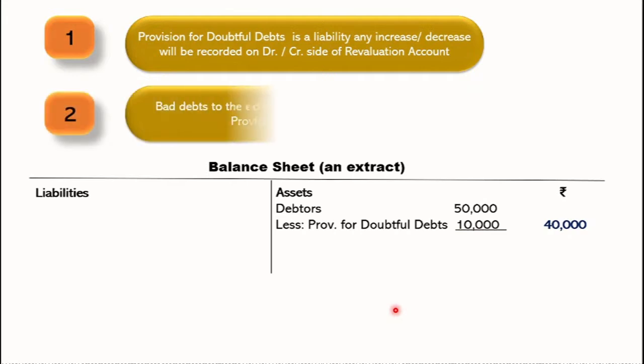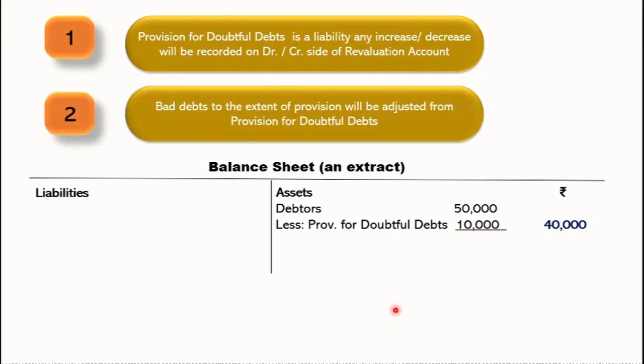So the second important thing we need to remember is that bad debt to the extent of provision will be adjusted from this account only, that is, provision for doubtful debts. Beyond that, if any losses go beyond this provision for doubtful debts, then of course it will be shown in our revaluation account, because this is an account which we maintain as a nominal account in case of reconstitution of a partnership firm.